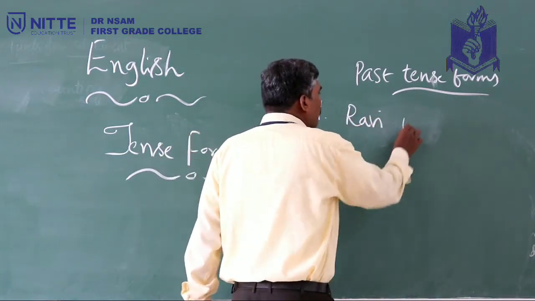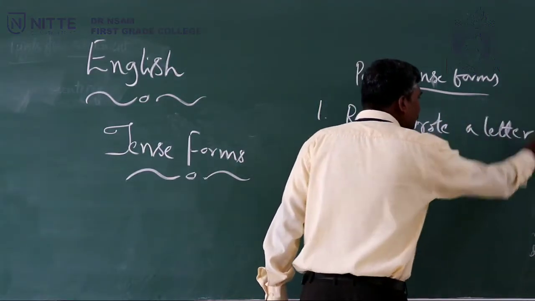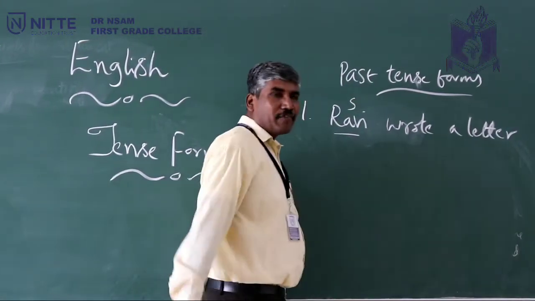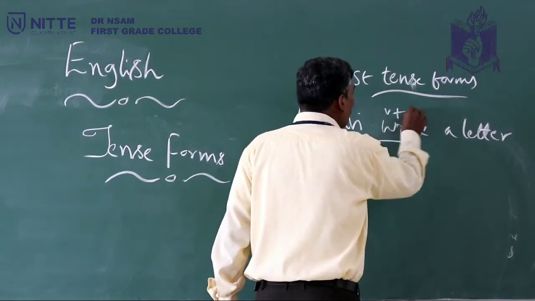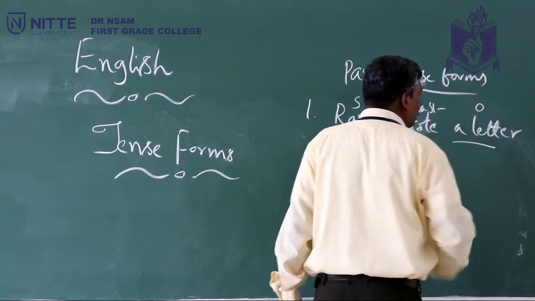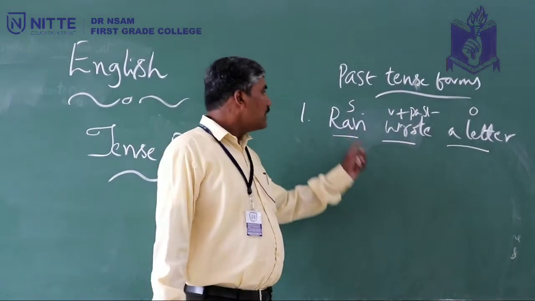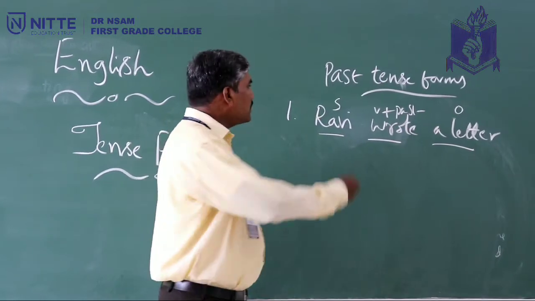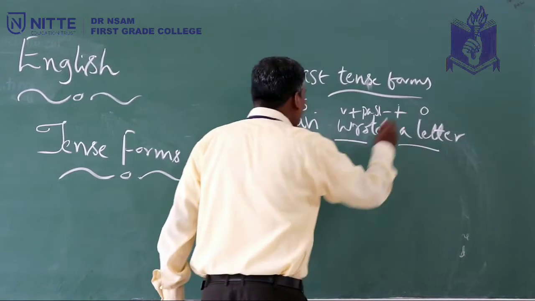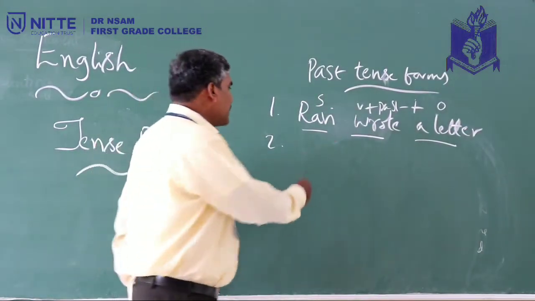Ravi wrote a letter. So look here, Ravi wrote a letter. Ravi is the subject, the doer of the action. Wrote is the verb in its past form, and a letter is the object. So this is how we have it in simple past tense, Ravi wrote a letter. This is how you have subject plus V past plus object here. So that is simple past. Now we move on to past continuous tense.